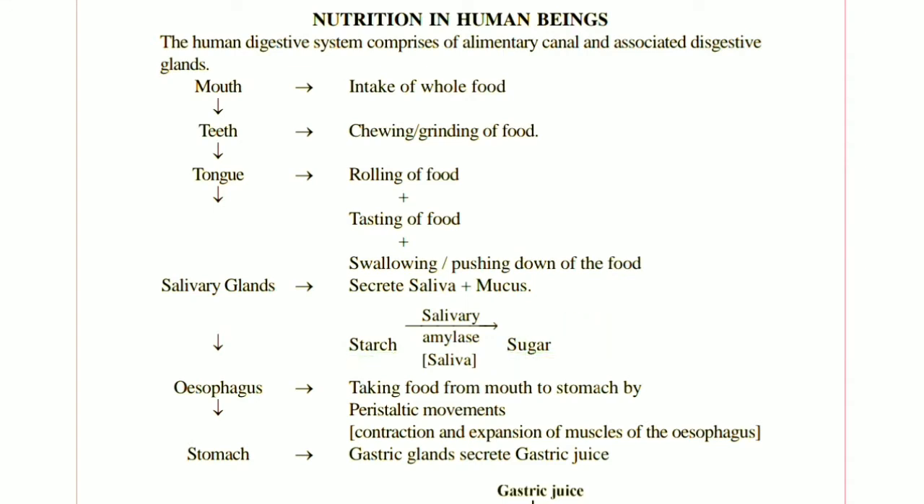The salivary gland secretion is saliva and mucus. Saliva is used in breaking starch into simple sugars like glucose and maltose, and the mucus lubricates the food and makes it easy for it to move down the esophagus.